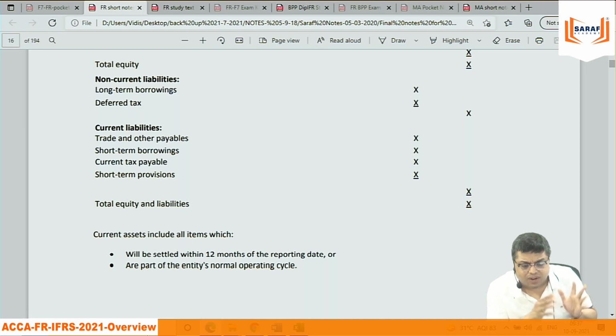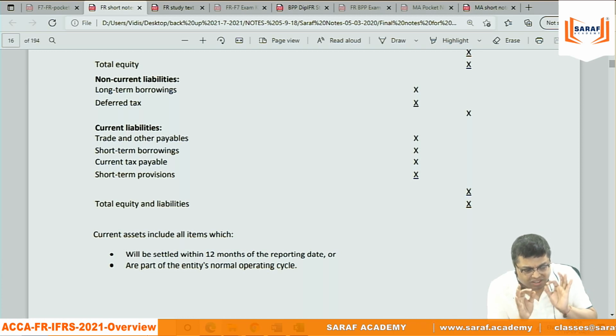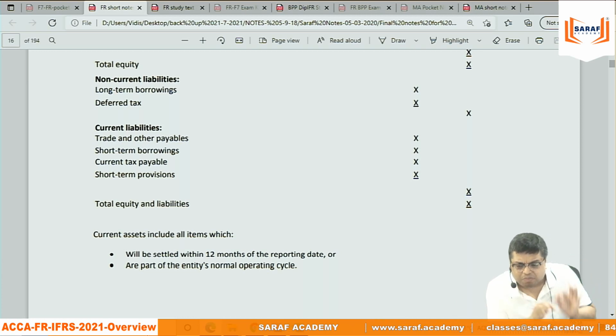Similarly, wherever there is a difference in IND-AS, which is applicable for listed companies in India, with IFRS and IAS, I will always say it. So I mean to say that for you, me, or anybody, whether it is IAS, IFRS, or IND-AS, the difference is very, very small.